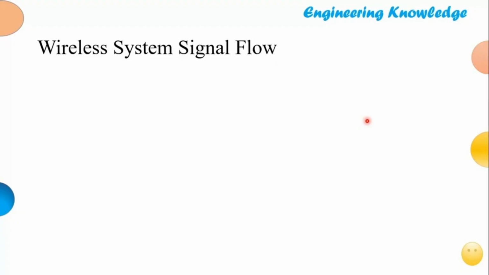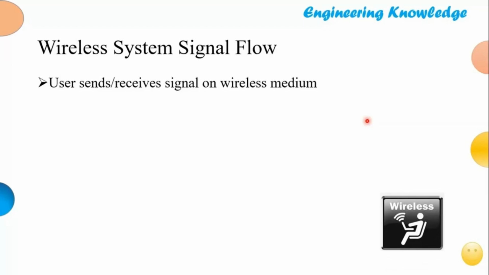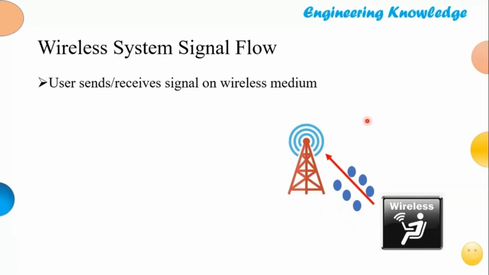Here what we assume is that there is a user that sends or receives signal on the wireless medium. We want to predict the medium, understand this. So there is a wireless user who wants to communicate with the base station on a wireless link. The wireless link undergoes severe fading. And apart from fading, one other entity that exists is known as noise. We generally model it as additive white Gaussian noise, AWGN.